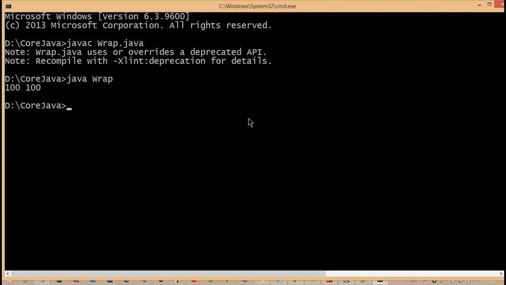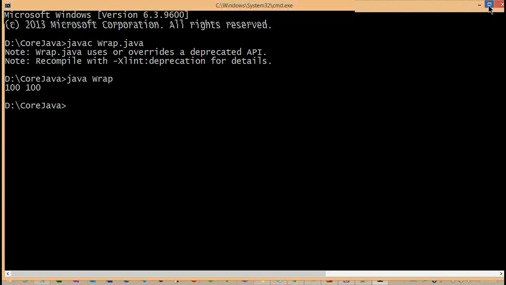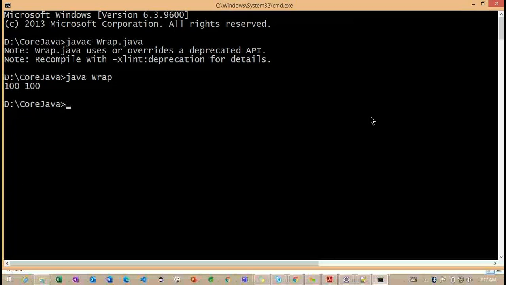The object of the Integer wrapper class we created prints the 100 value, and the int primitive type also prints 100 here. We need to understand this very carefully.